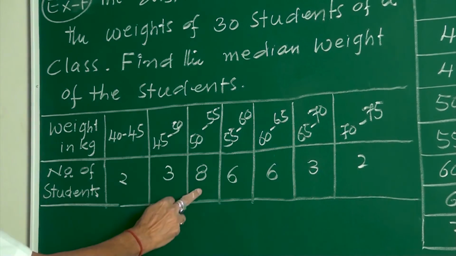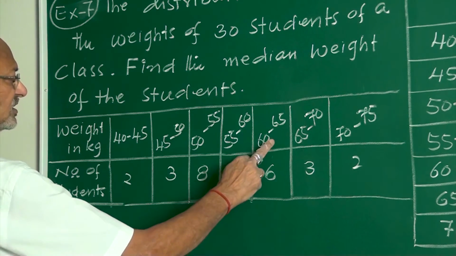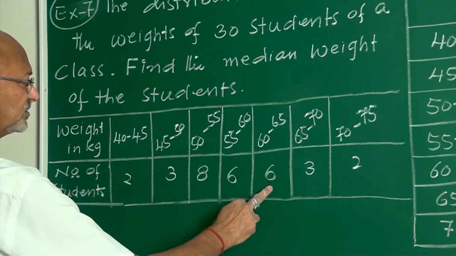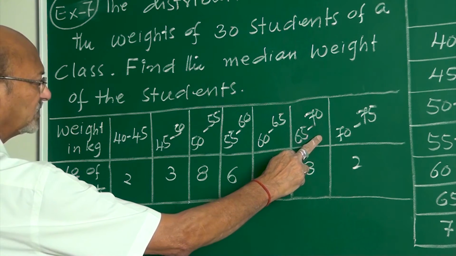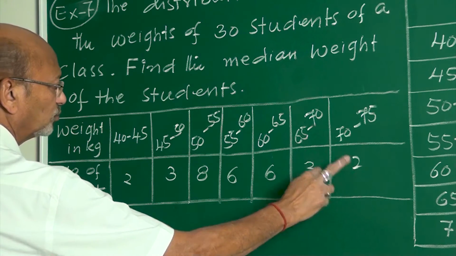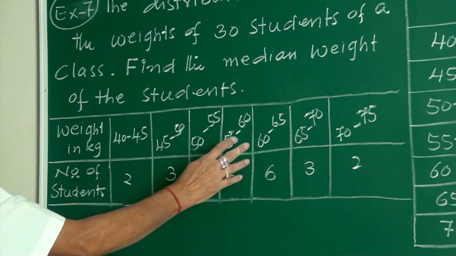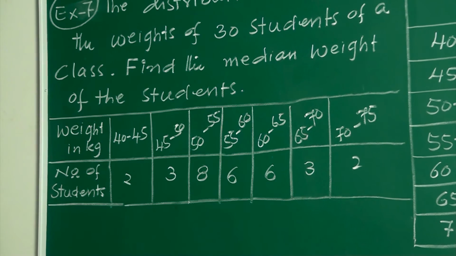Between 50 to 55, 8 students. 55 to 60, 6 students. 60 to 65 kg, 6 students. 65 to 70 kg, 3 students. 70 to 75 kg, there are 2 students. You want to find the median weight of this distribution, my friends.